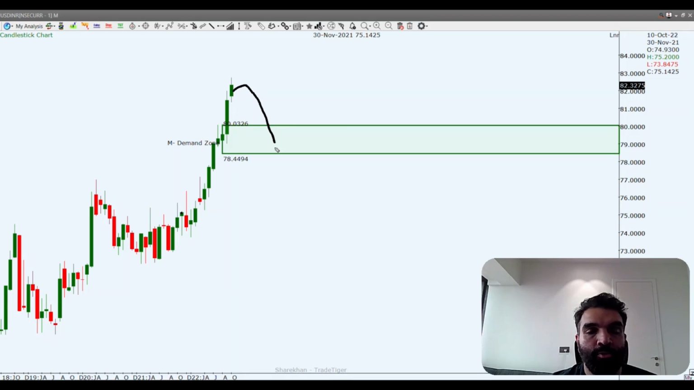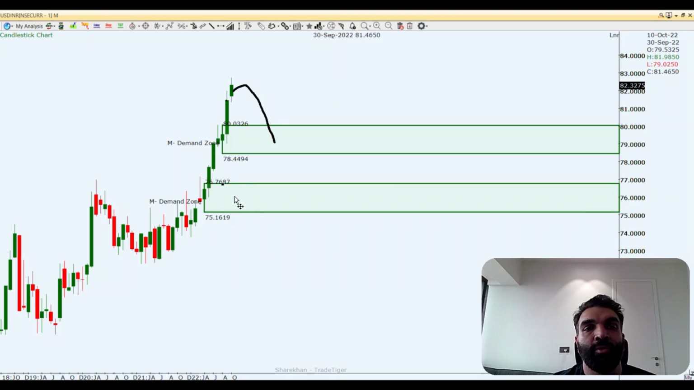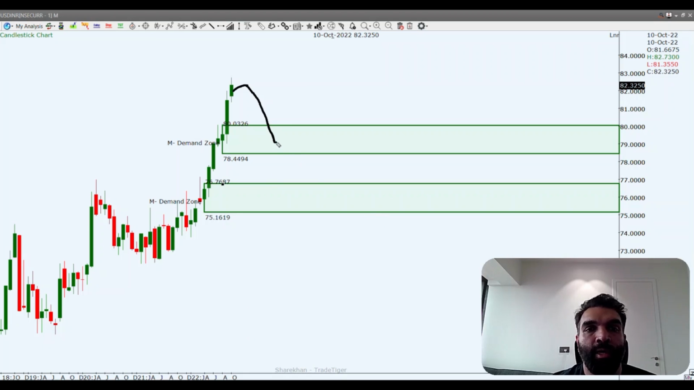अगर ये डिमांड जोन नीचे की तरफ ब्रेक होता है, then there is a possibility of another demand zone around 7680 handle that might play out. So even if the market comes down all the way towards this area, we might see the USD/INR again moving to the upside. So this is a good area, so keep a close watch on this area first.